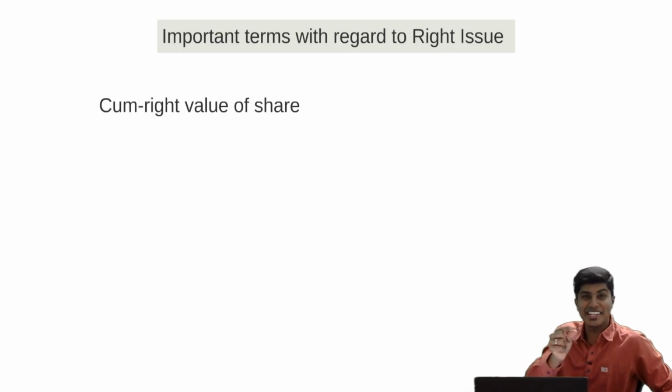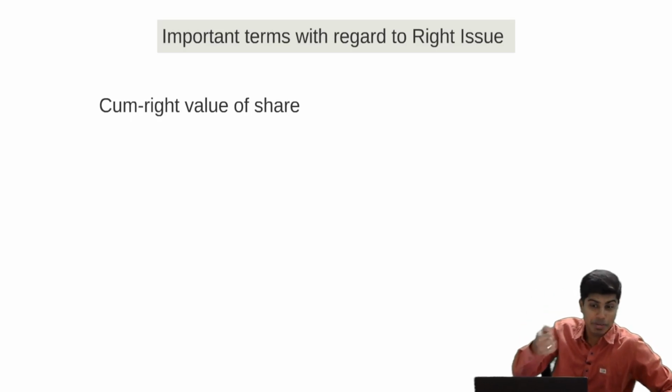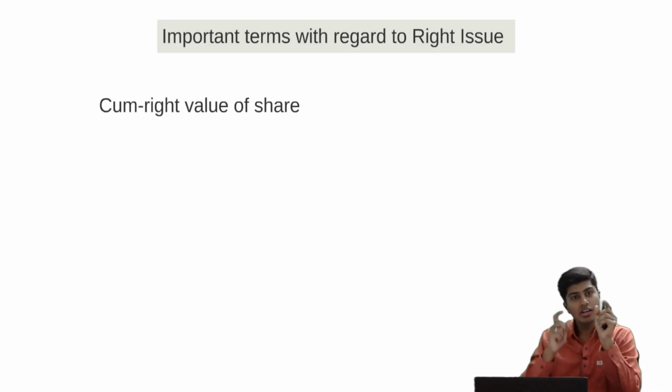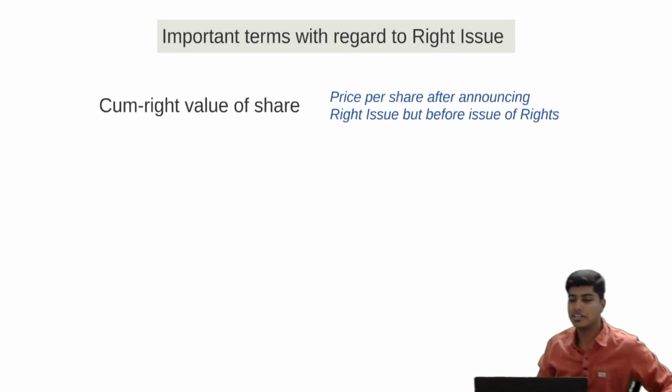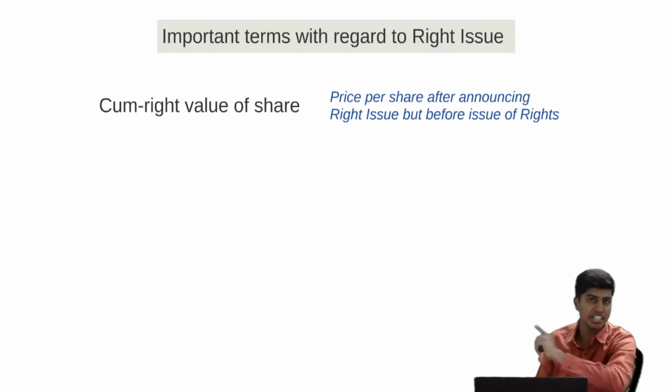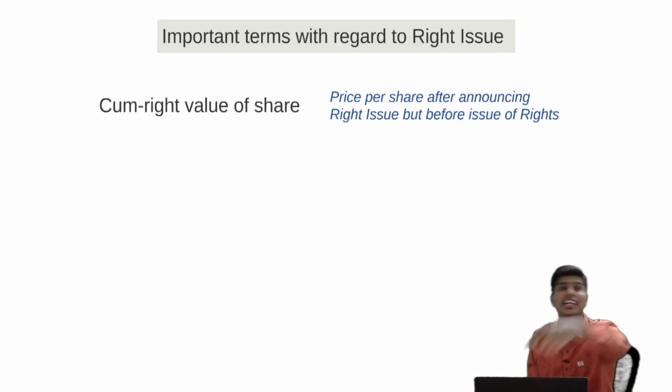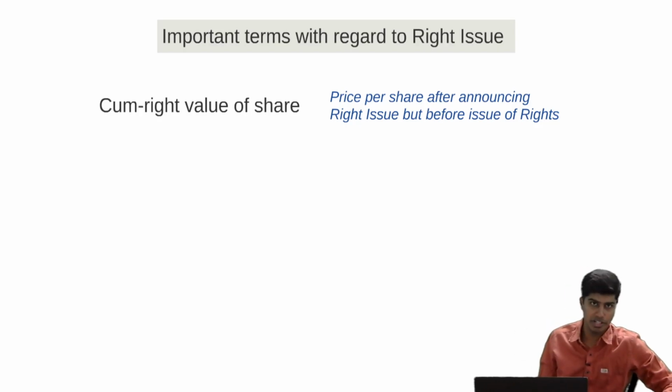Like you do ex-interest and cum-interest in the investment chapter, with cumulative interest or cumulative dividend value, this is the same thing. So cum-right value is the value of the share against which rights are due but not yet issued by the company. Like I mentioned, it is the price per share after announcing the right issue but before issue of rights. The right issue is not yet made, but the company has announced it. So each share has a right involved in it, and that's what we call cumulative.